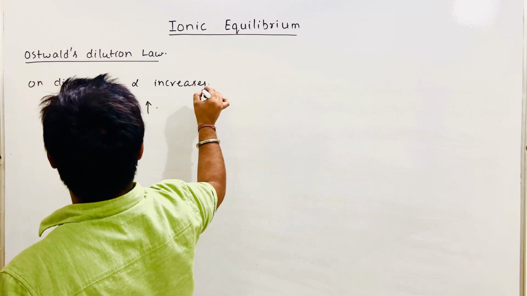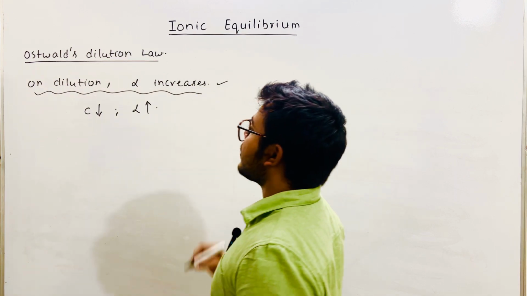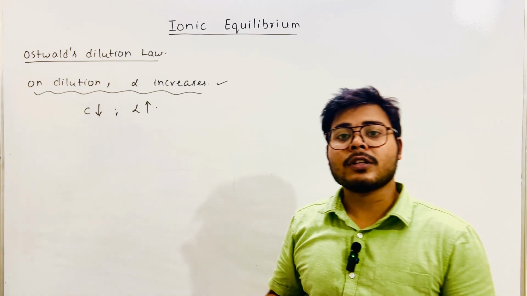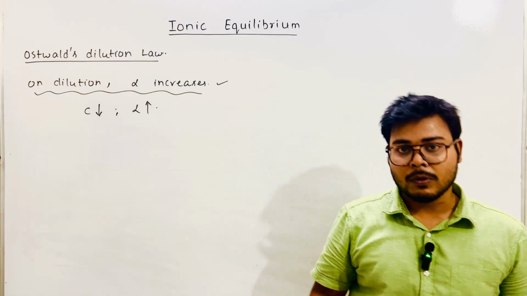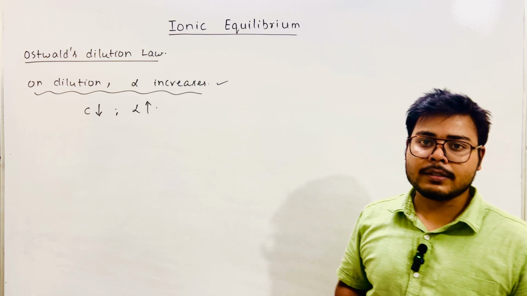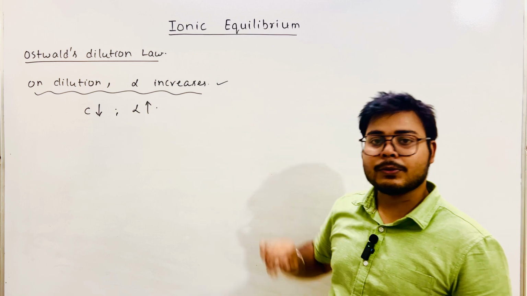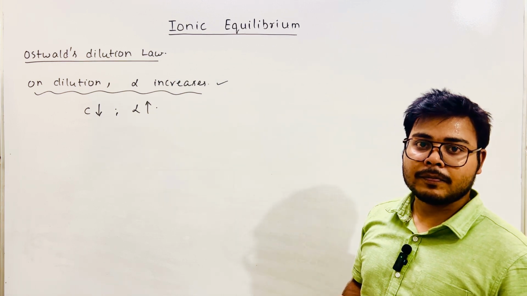And this is a very important thing, so do not miss it out. Memorize this. If you increase dilution, if you increase the volume of the solution, the concentration decreases, then the degree of ionization increases, right?